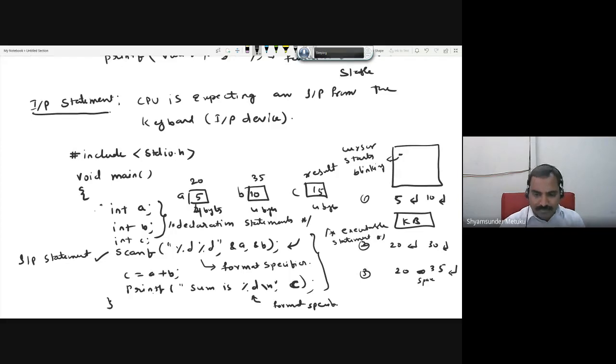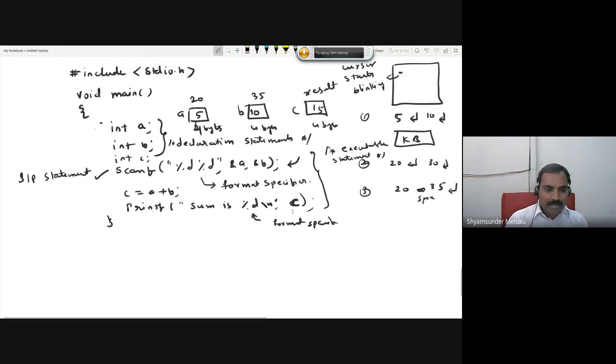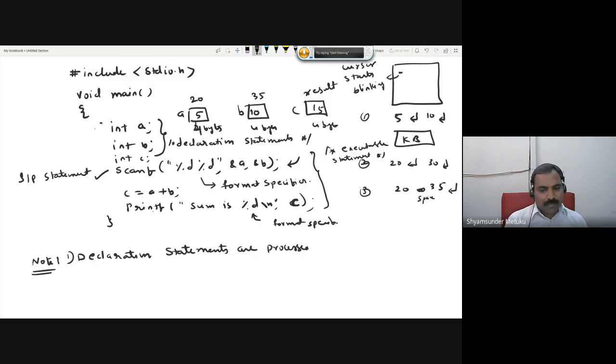Is it clear? I'm writing a note. Declaration statements are processed by the compiler, because memory allocation and all, the compiler will take care.